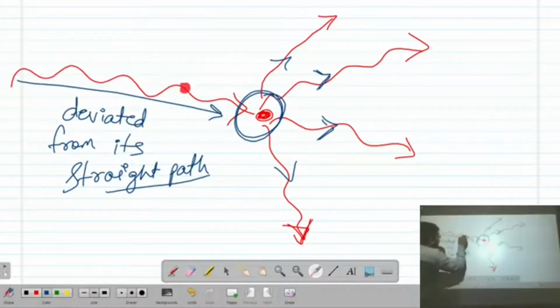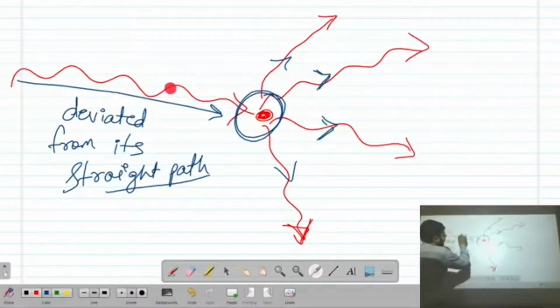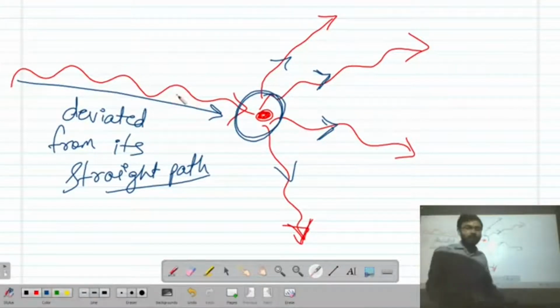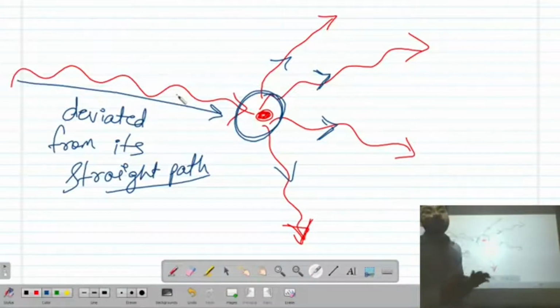There will be this kind of size variation and wavelength variation, so there has to be a study of the wavelength of the light and the size of the obstacle or particle coming in between the straight path and scattering the light.